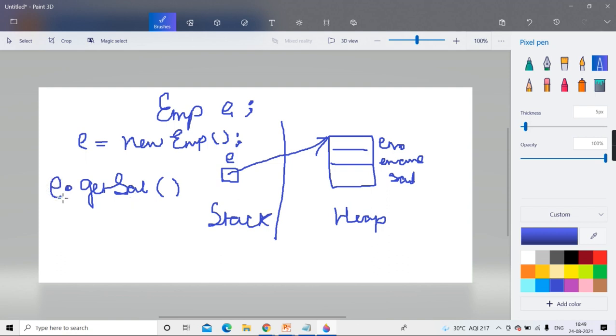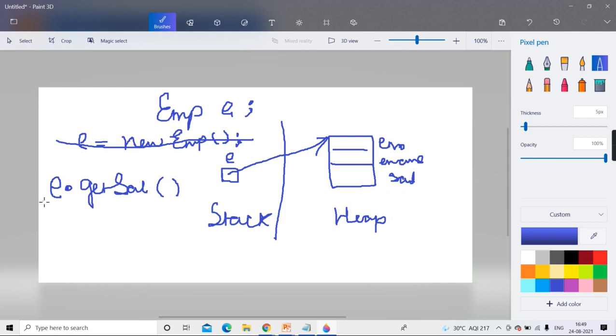That object's data is getting accessed or manipulated within that method. So I am calling that method for that object, E.getSal. So I am asking to return the salary of that E object. Getting? So now it is legal that you first created a reference variable, then you created a copy, and then you called the method. But suppose by mistake you forgot to do this part.